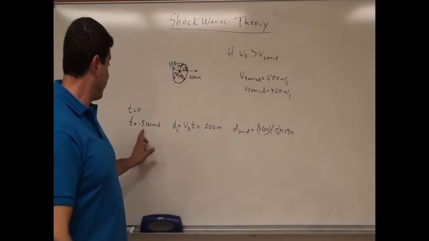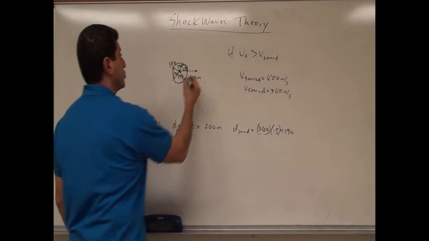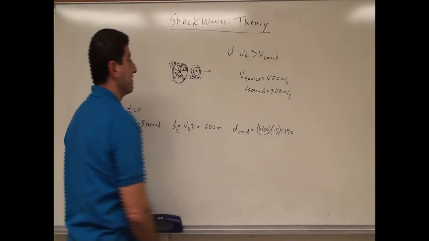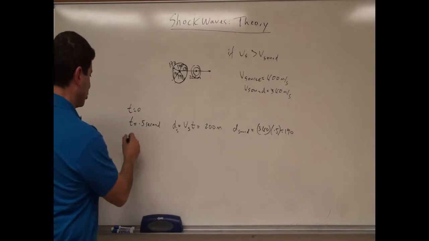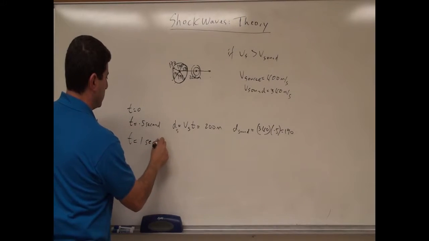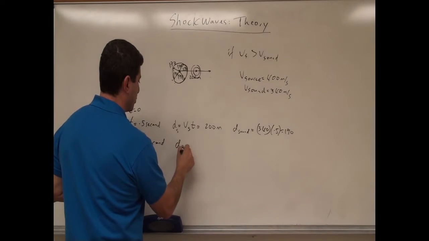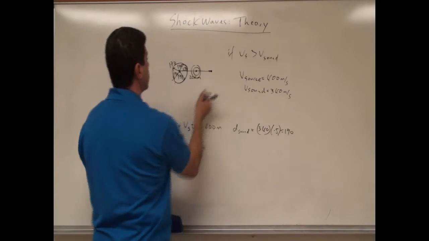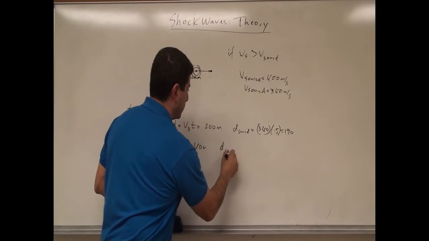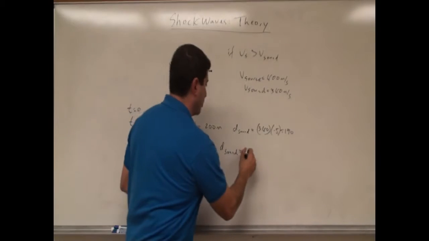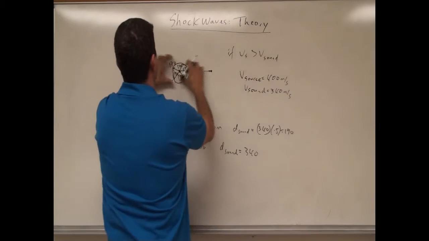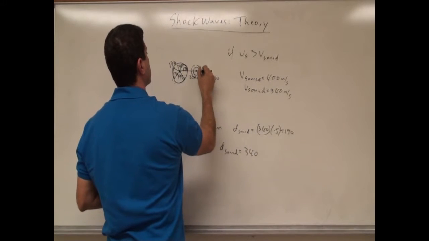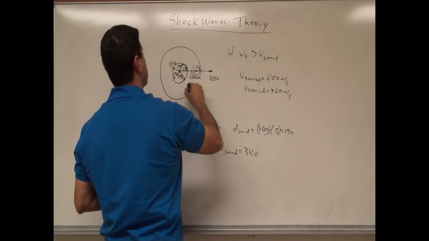Now at t equals 0.5, it releases another sound wave, traveling like this, starting to spread like that. But it's still moving faster than it. So let's say at t equals 1 second, the distance of the source is going to be 400 times 1, so 400 meters. So in 1 second, the source will be here. And then the distance of the sound is going to be 340 times 1, so it's going to be 340. So this sound wave is going to travel like this, and this is going to be 400. So 340 will be somewhere here, like this.